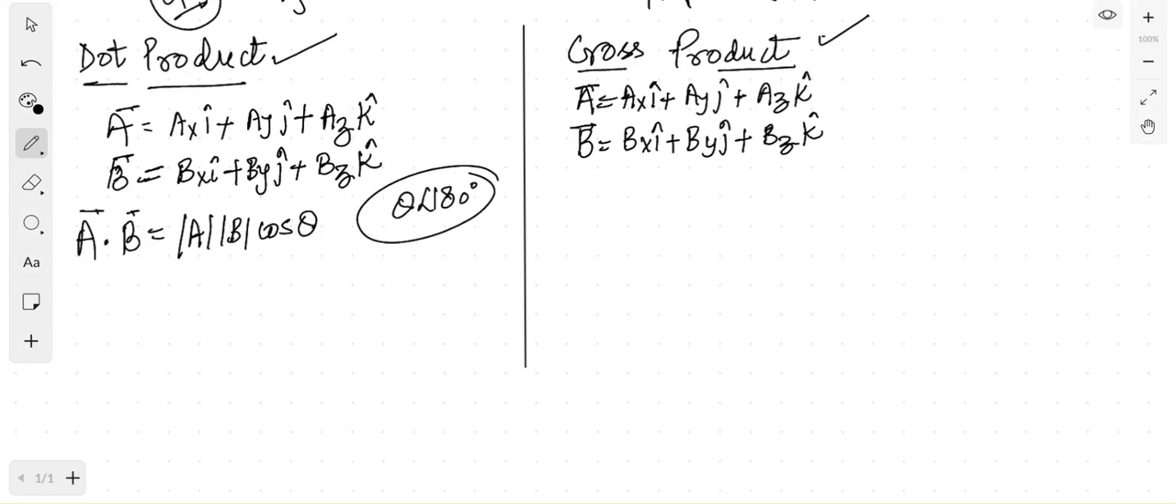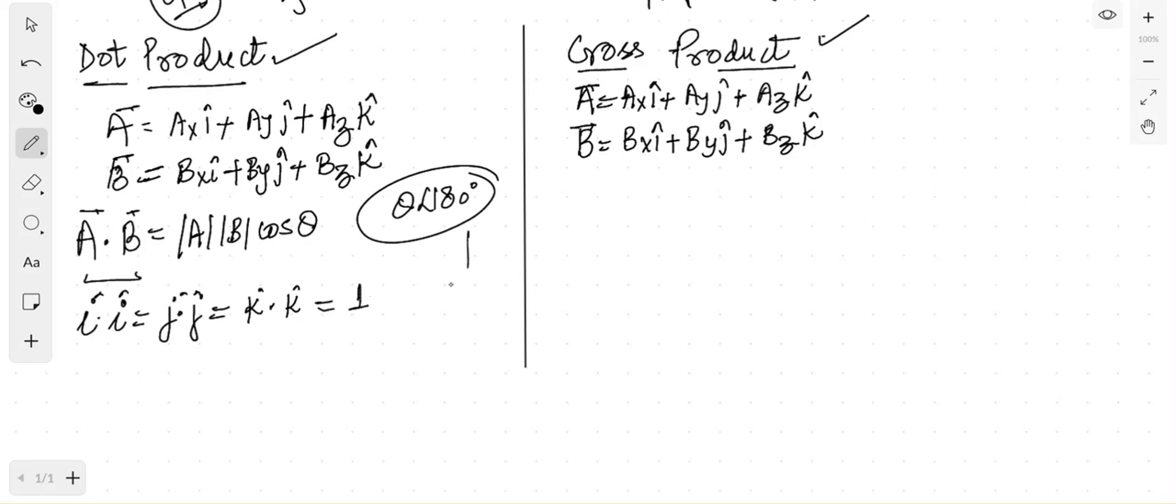First thing, mod a and mod b are the magnitudes of a and b. What is the magnitude of a and b? Under root ax square plus ay square plus az square, and for b it will be under root bx square plus by square plus bz square. This is the dot product. Now i dot i is equal to j dot j is equal to k dot k. What will be the value of this? The value of this will be 1.